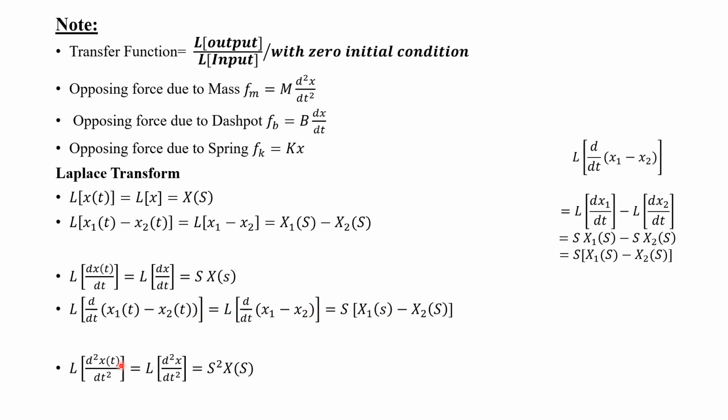Next, sometimes you may have the Laplace transform of d square x of t divided by dt square. In this case, instead of t, we can write it simply as x. The Laplace transform of the double derivative will be capital S square, whereas for a single derivative you have capital S. Here you will have capital S square into X of s. If you know all these formulas, we can easily solve the problems related to the mechanical translational system.